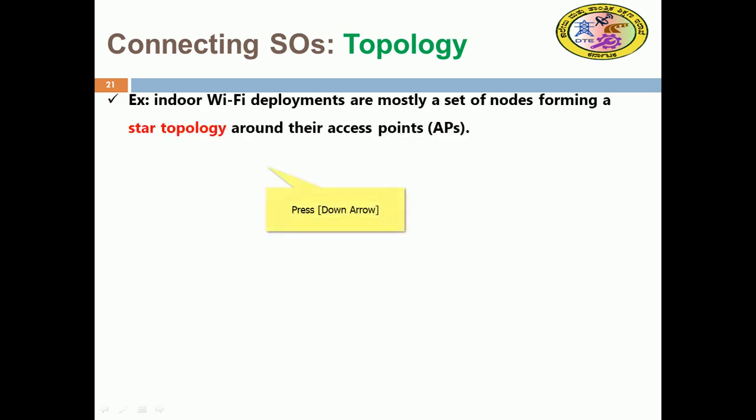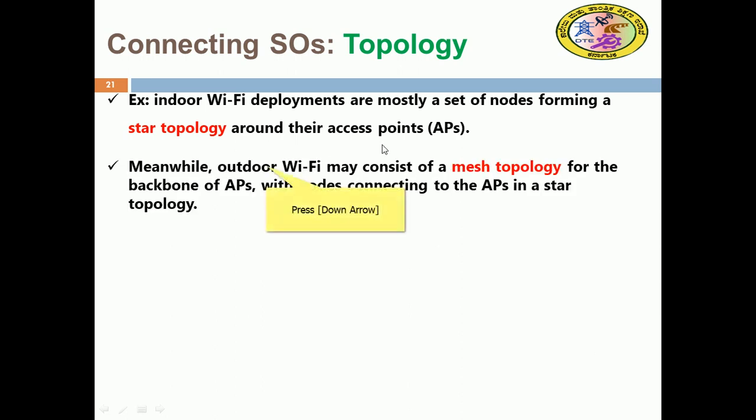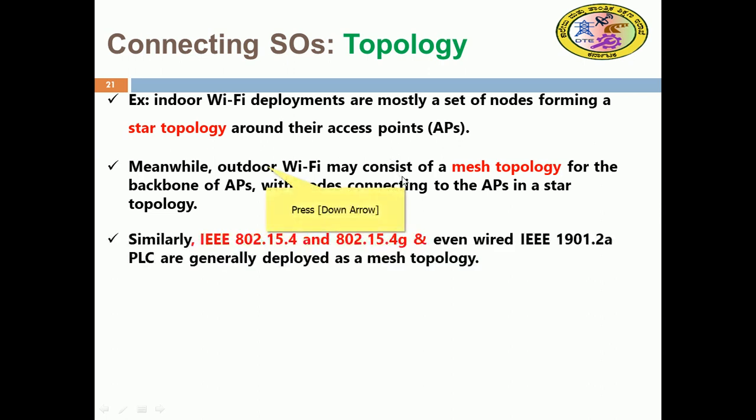For example, indoor Wi-Fi deployments are mostly a set of nodes forming a star topology around the access points. So Wi-Fi is a star topology for most indoor cases. Meanwhile, outdoor Wi-Fi consists of a mesh topology for the backbone of access points, with the nodes connecting to the access points in a star topology. So nodes connecting to the access point is star, whereas outdoor Wi-Fi may consist of a mesh topology as a backbone. So both are exercised.